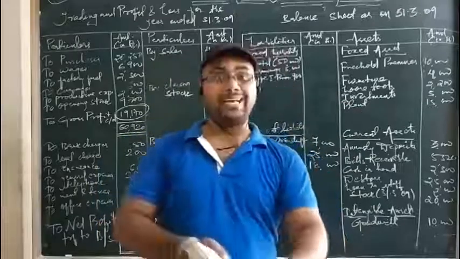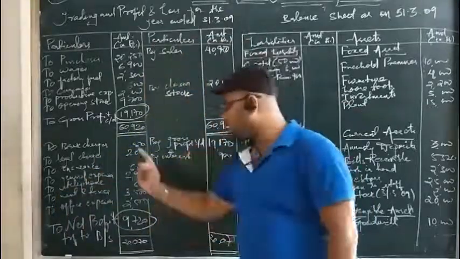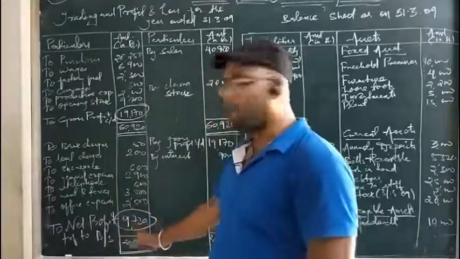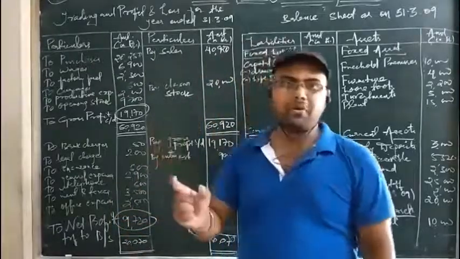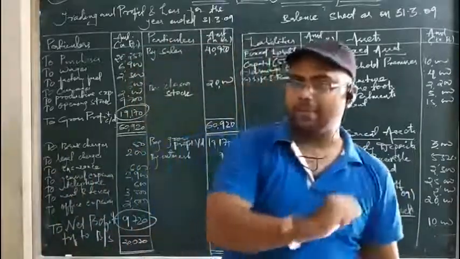Okay. So the next item that has to be posted to the adjustment of capital is net profit. So I have written here to net profit transferred to balance sheet. So when there is net profit, it is added to capital. If there is net loss, that will be deducted from your capital account.